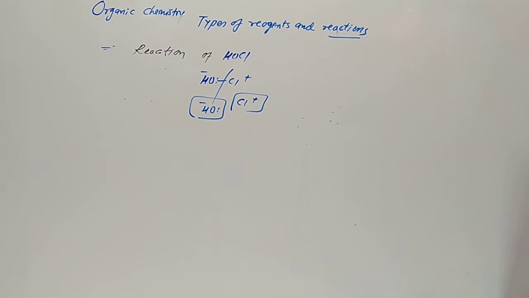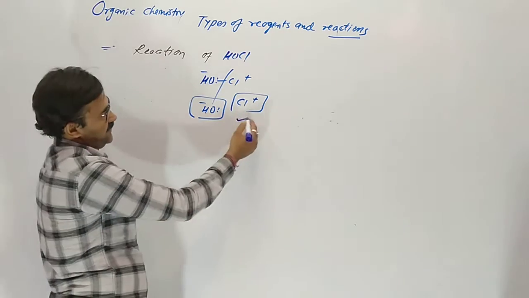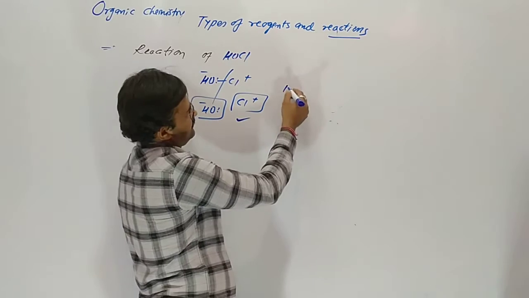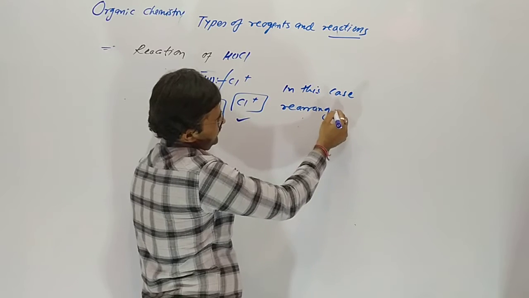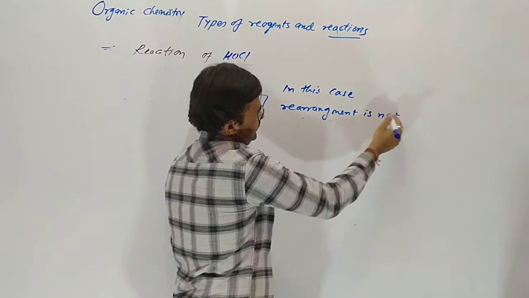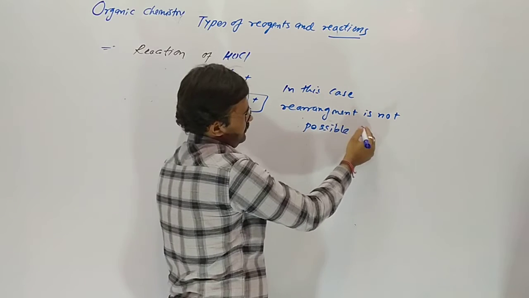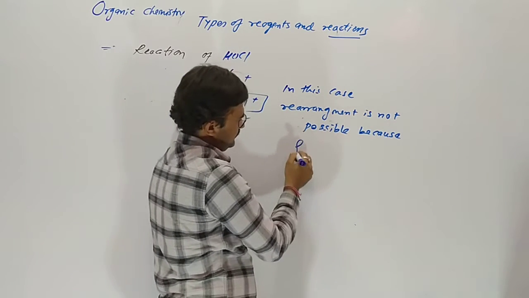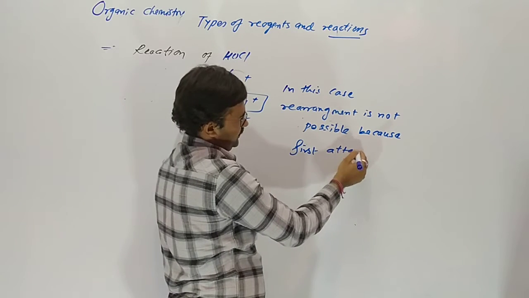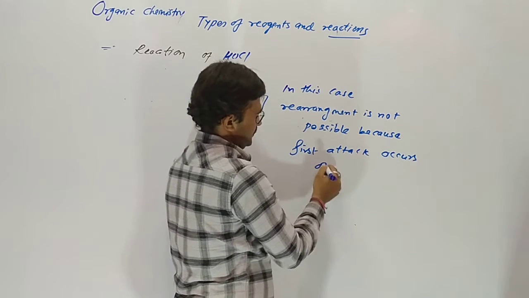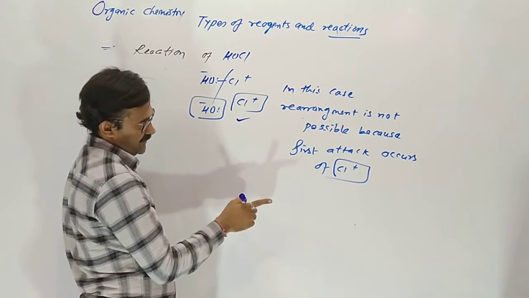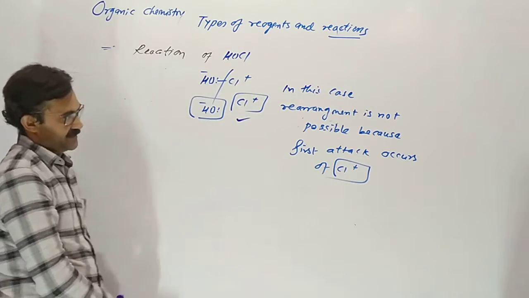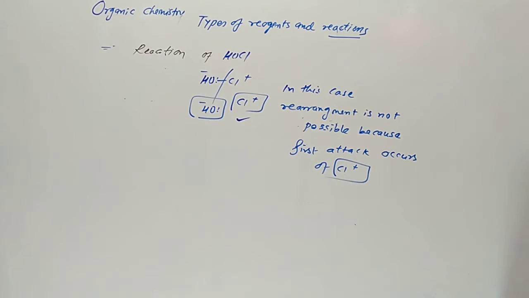Here no rearrangement occurs because the first attack is of Cl plus. In this case rearrangement is not possible because the first attack occurs of Cl plus. In the case of attacking H plus ion, it gives rearrangement. Here rearrangement never occurs, store in your mind.